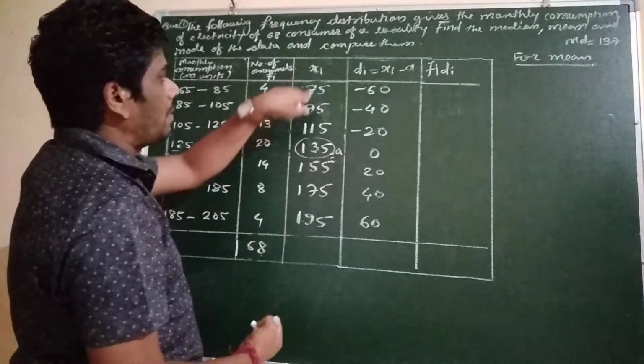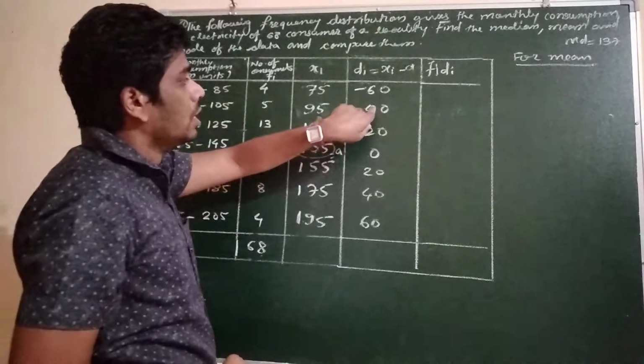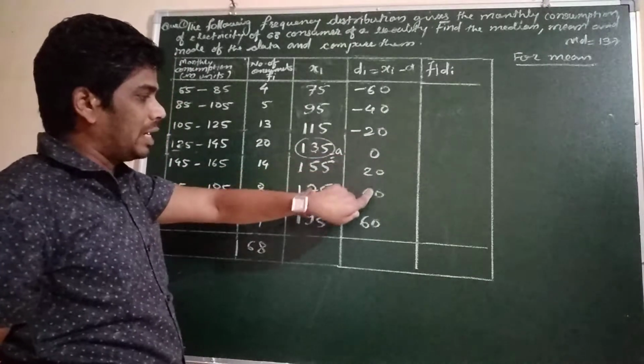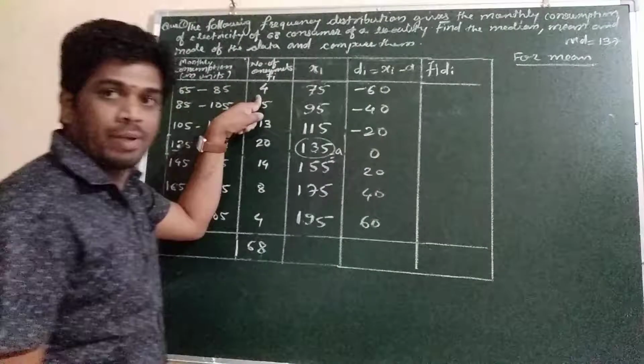Okay. 135 minus 75 is 60, then the difference is 20. So it will be minus 40, minus 20, 0, 20, 40, 60. Okay, then we will multiply this, fi into di, we have to find.